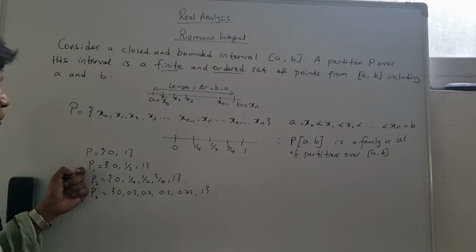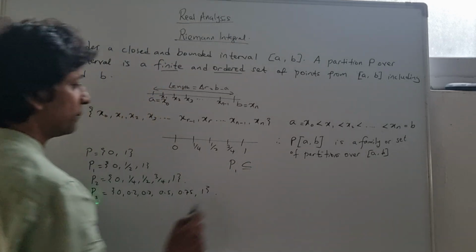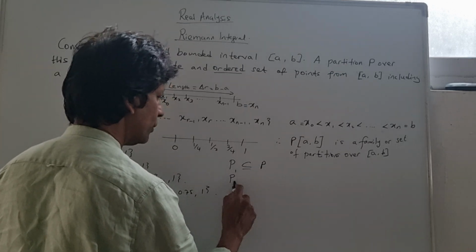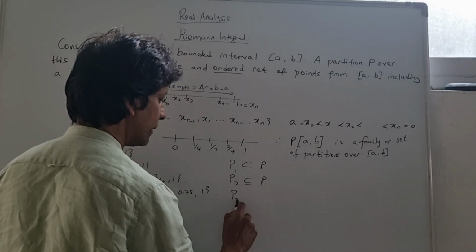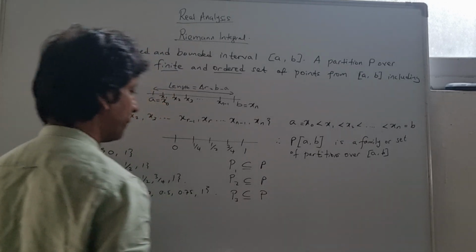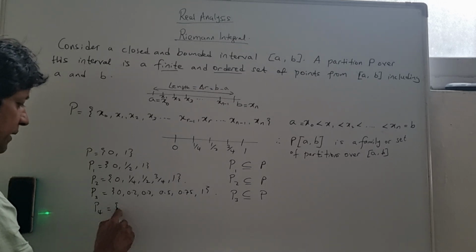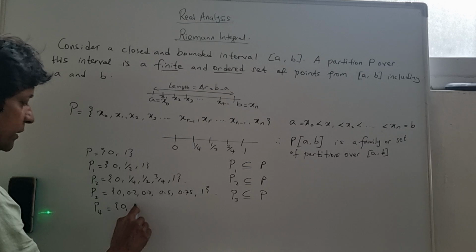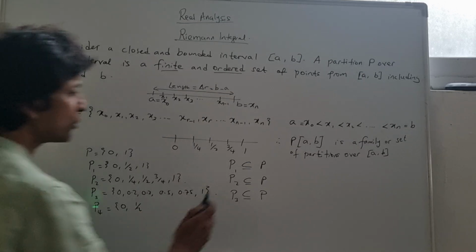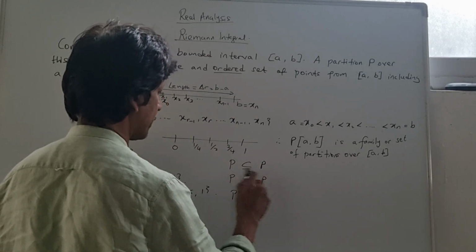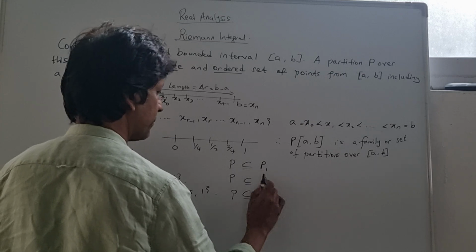Why? Because when you look at P1 here, you can see P1 is a subset or equal to P. Also, P2 is a subset or equal to P. P3 is also a subset or equal to P. But what about this one? If I say P4 and I say 0, or let's say half, all right. No, sorry, my mistake. It should be P is a subset of P1, subset of P2, subset of P3.